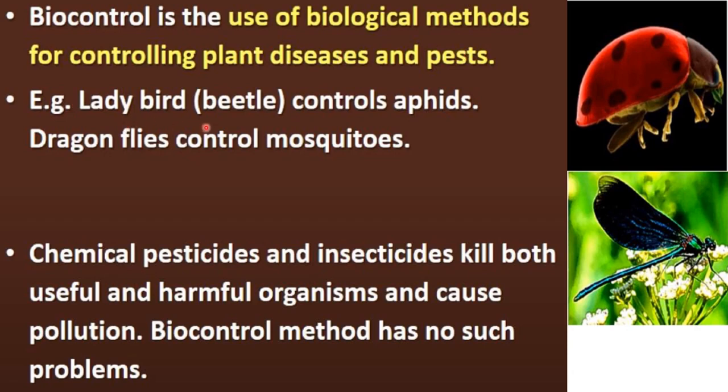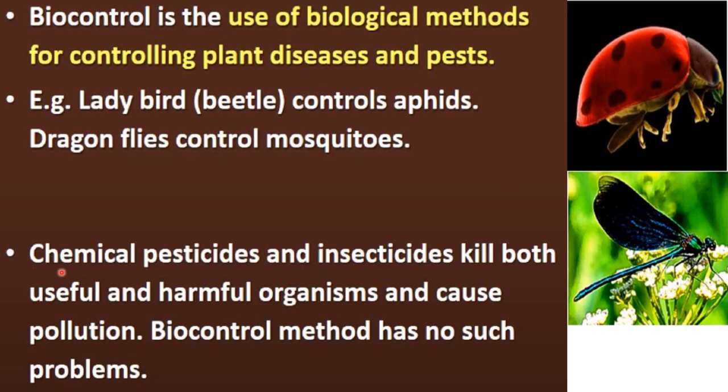For example, ladybird beetle. This is ladybird beetle, okay, and it controls aphids. Aphids are a kind of pest on the crops which damage our crops. So the ladybird beetle eats those aphids and protects our crops. So it is a kind of biocontrol method. Then dragonfly controls mosquitoes, because this is dragonfly and it eats mosquitoes. So mosquitoes can be controlled by dragonfly.